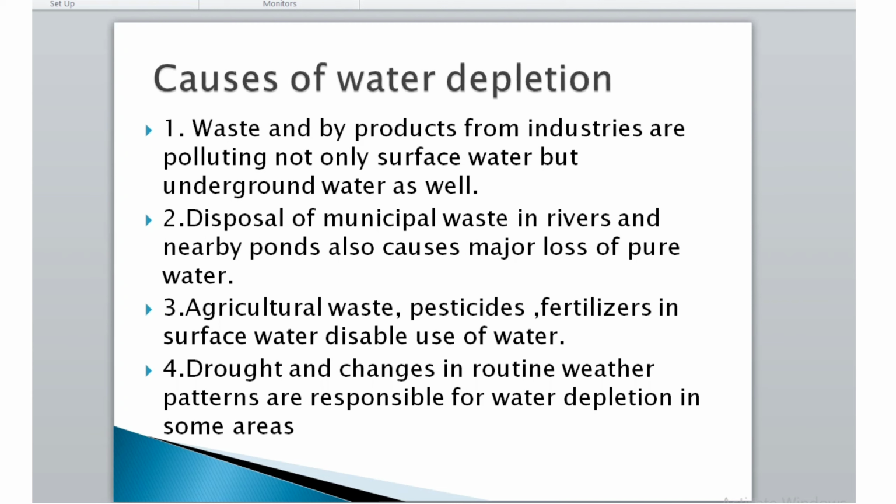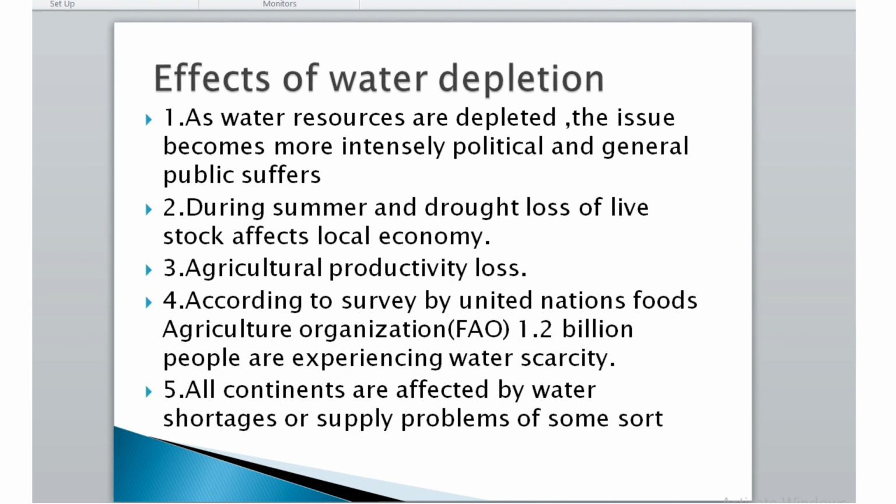The fourth cause of depletion of water is drought and changes in routine weather patterns, which are responsible for water depletion in some areas. Now, what are the effects of depletion of water? First effect is, as water resources are depleted, the issue becomes more intensively political and the general public suffers. Second, during summer and drought, loss of livestock affects the local economy.